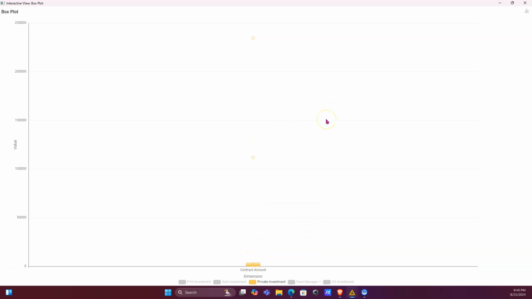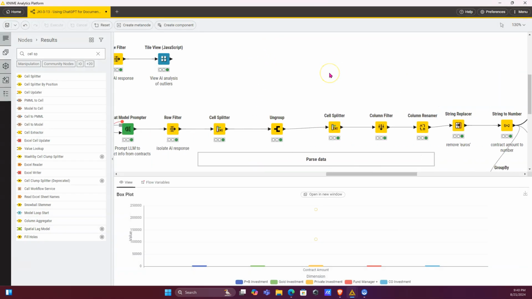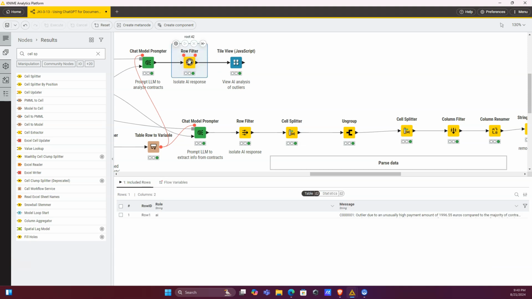Again, we are using here a synergy, an amalgamation, a cooperation between LLM and usual statistics methods, which I think is really good. We've used the LLM to extract the information for us, and then we've used our statistics to actually identify outliers. I think this is probably a solid solution. But of course, it's still nice to review what the LLM said. Maybe it's onto something.